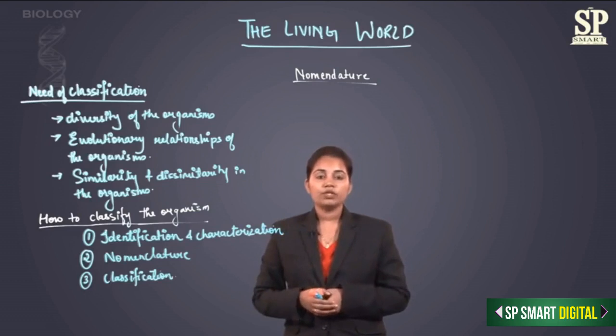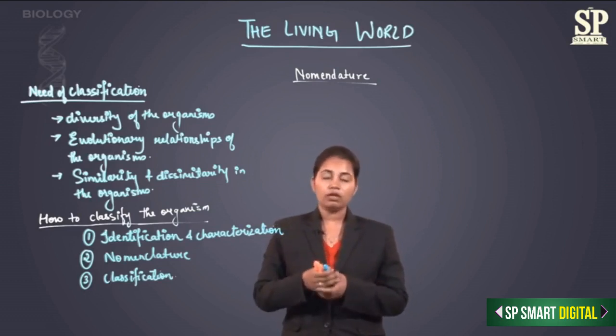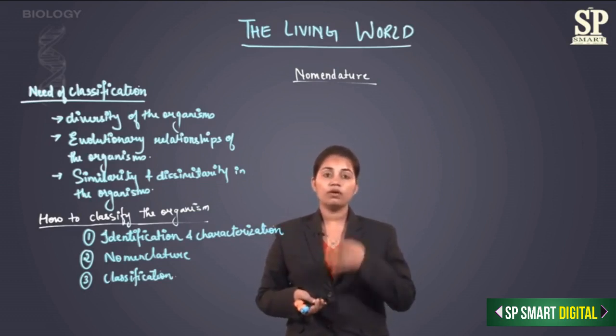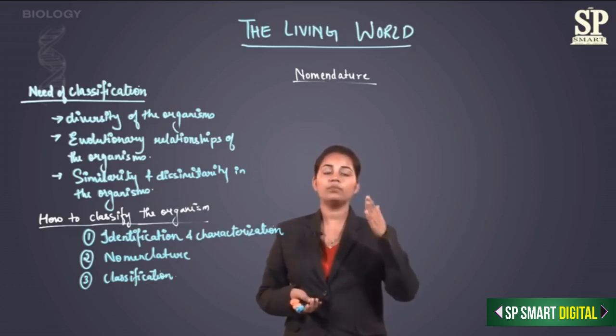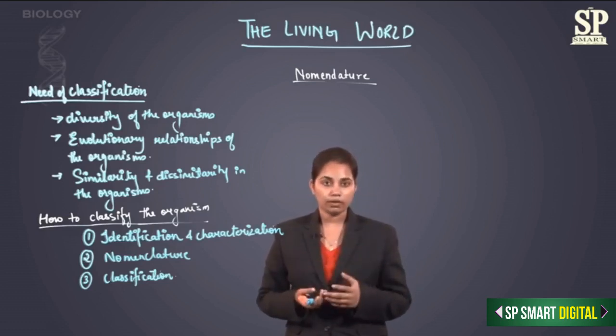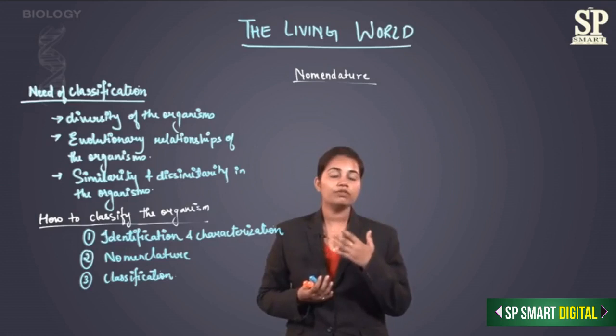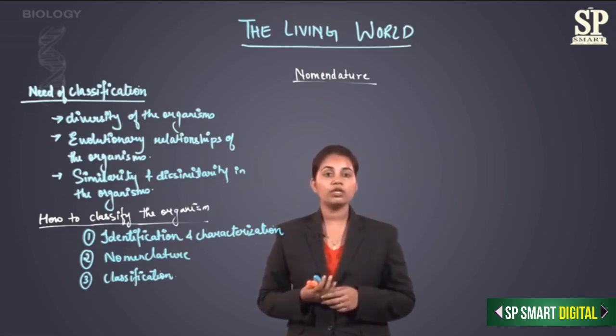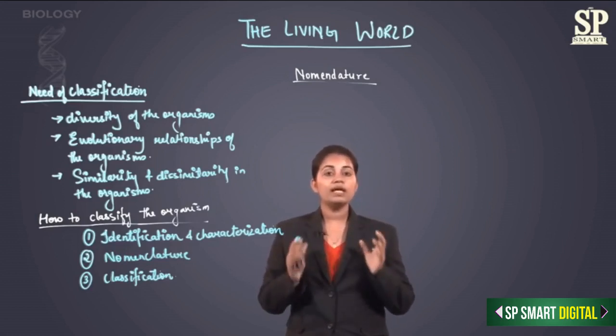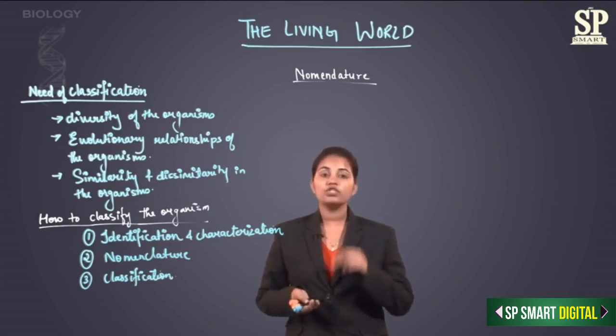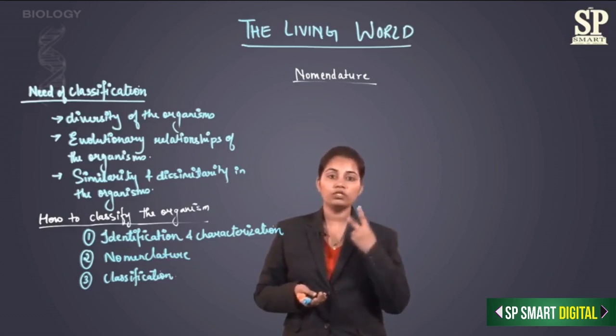Nomenclature is of 3 types: polynomial, trinomial and binomial. The universally accepted one is binomial nomenclature, the naming with 2 words only. What were the problems with the other 2 kinds of nomenclature?